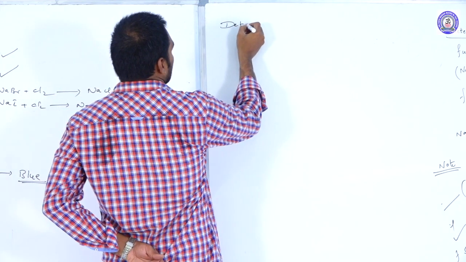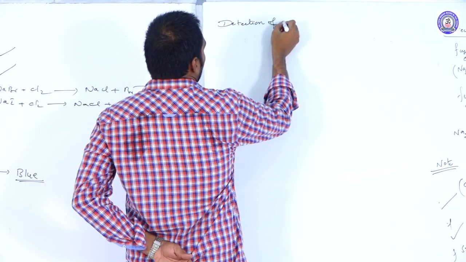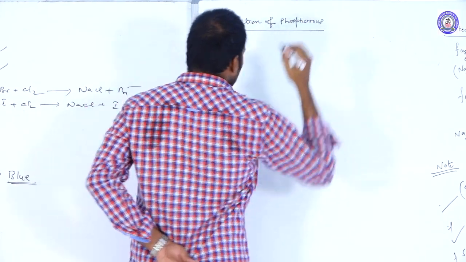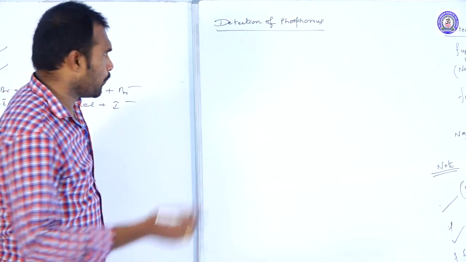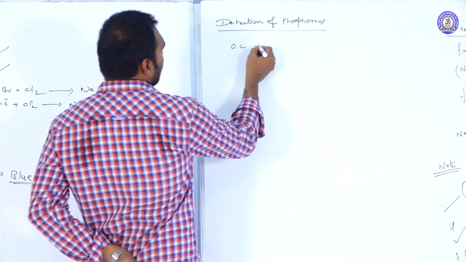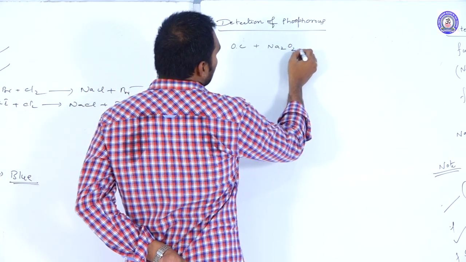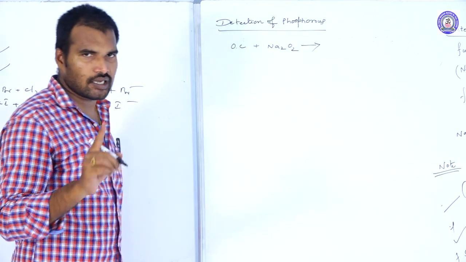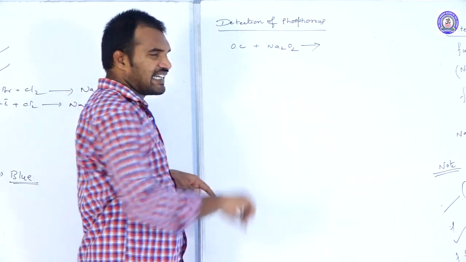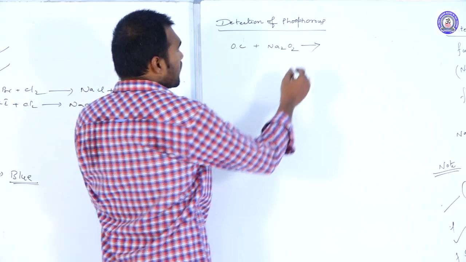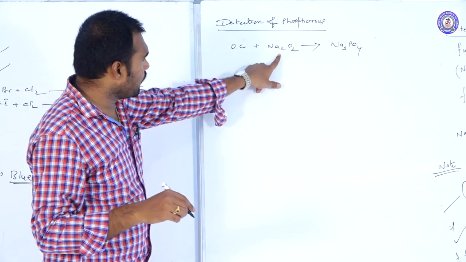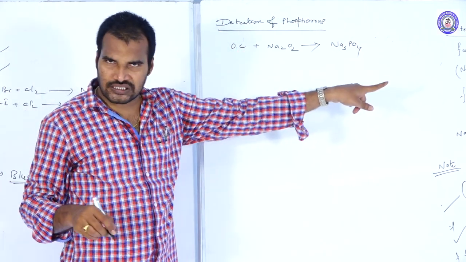Phosphorus. Detection of phosphorus. How to detect the phosphorus present in the organic compound? Take the organic compound. To this organic compound, you add an oxidizing agent, that is Na2O2. Na2O2 is a salt of H2O2, so it is an oxidizing agent. It oxidizes the phosphorus present in the organic compound into phosphate. So what phosphate do we get? Sodium phosphate, Na3PO4.